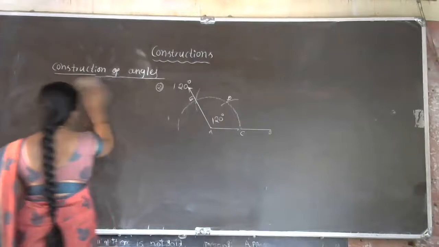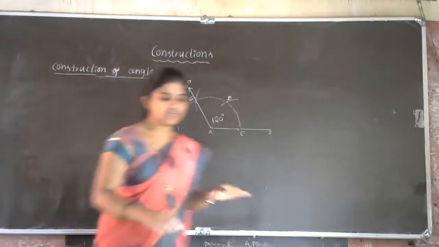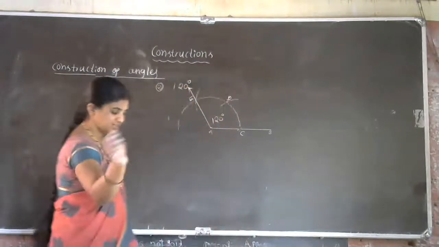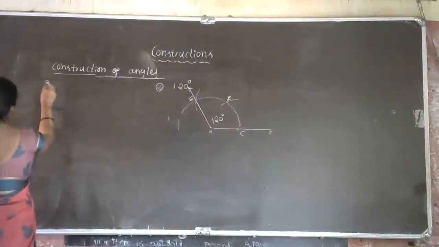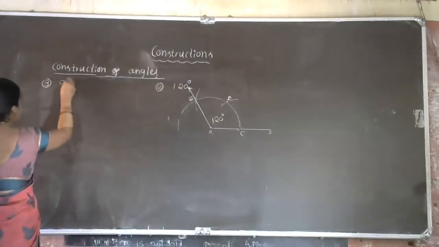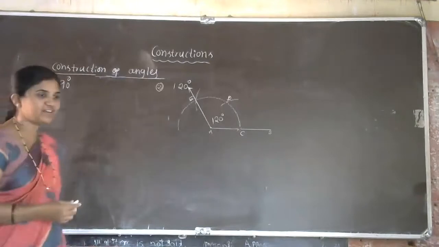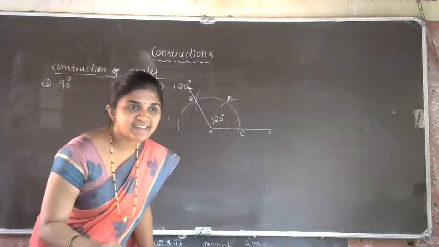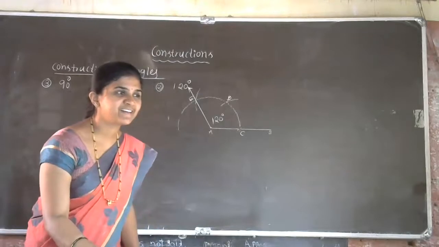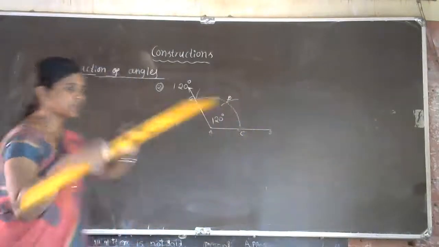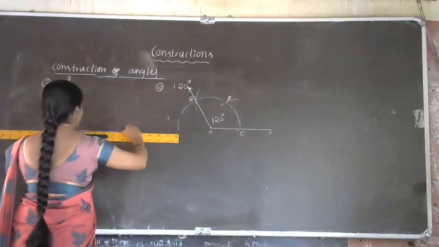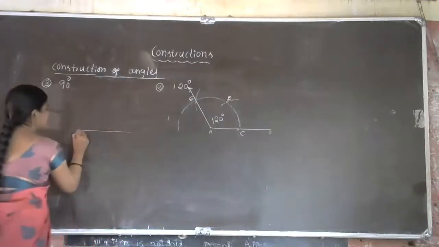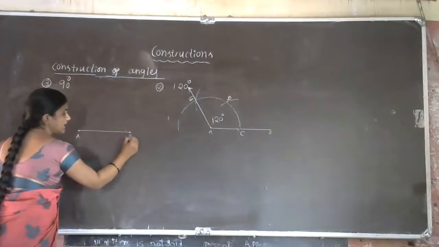Yes, some students raise their hands. How to construct 90-degree? The 90-degree construction steps are the same as before. First, we have to take one line. Let us take AB as the line segment.